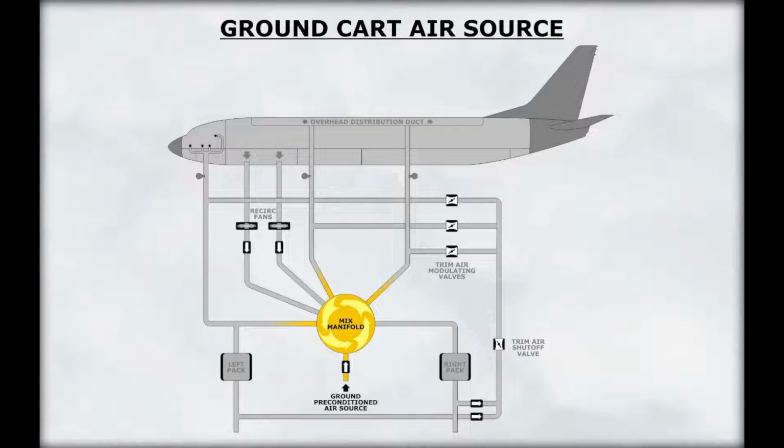Air from a ground air conditioning cart can also be used to cool the airplane. The ground cart connects directly to the mix manifold. We will now start with a description of the air conditioning packs.